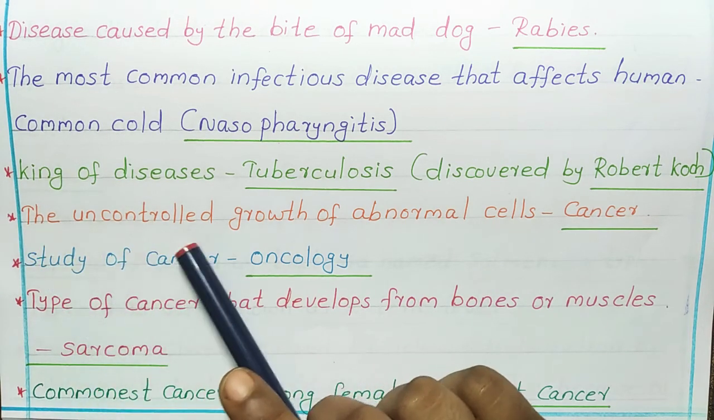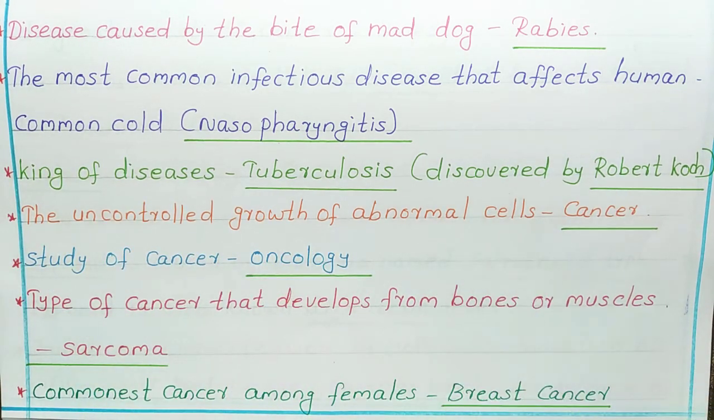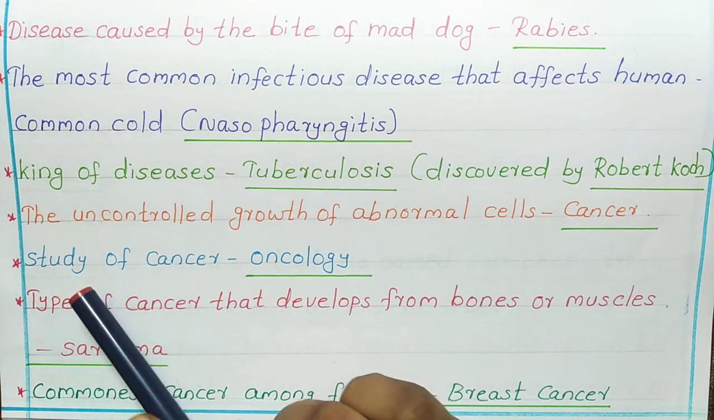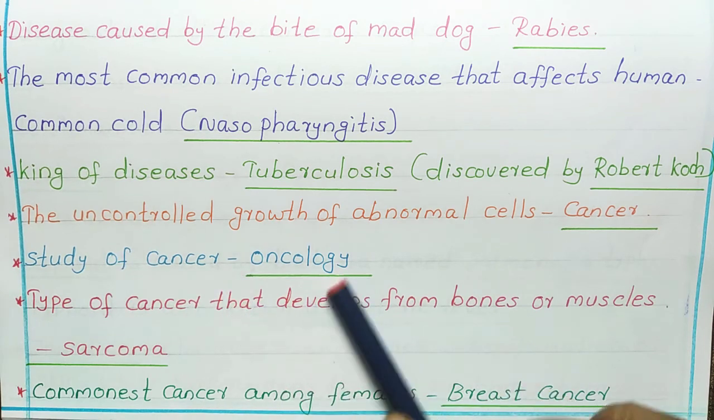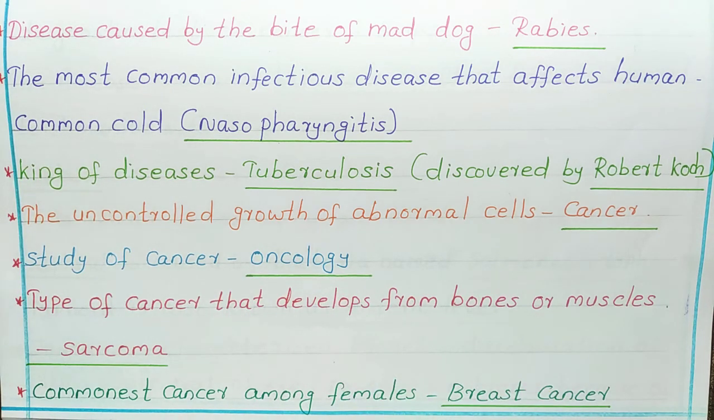Next question, the uncontrolled growth of abnormal cells. Answer is cancer. Next one, study of cancer: oncology. Study of cancer is known as oncology. Next is type of cancer that develops from bones or muscles: sarcoma. Commonest cancer among females: breast cancer.